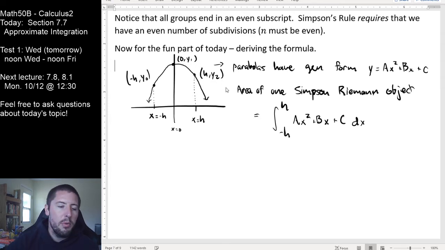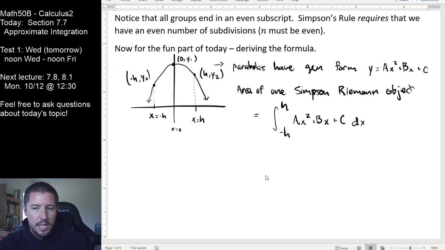All right, so I'm just calling my three y values here, y0, y1, and y2. I know that this has an x value of negative h. I know this has an x value of 0. I know this has an x value of positive h right there. So just to give some generic names to those points of interest. Because again, what we don't want to have to do is literally come up with a formula of a parabola for all of our breakdowns. We just want to use the x and y values associated with the actual function of interest.